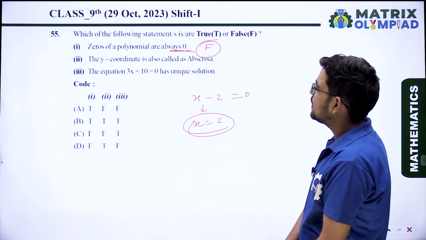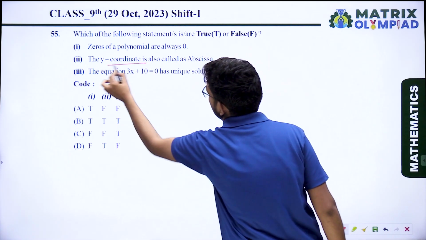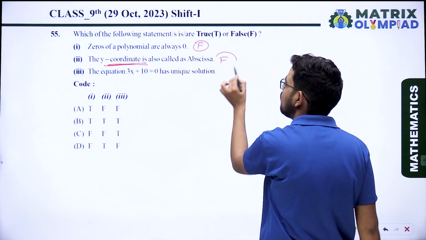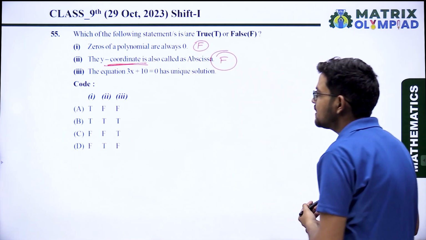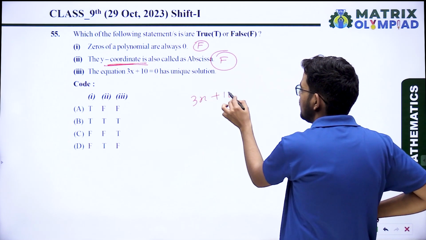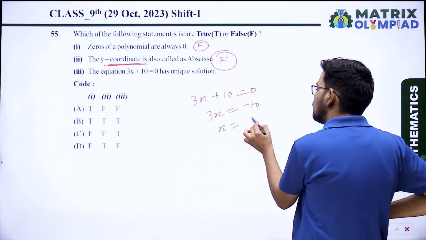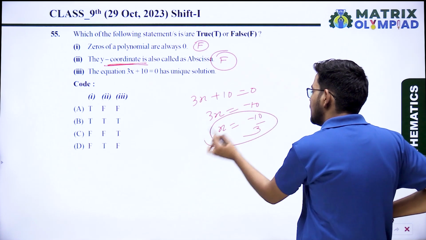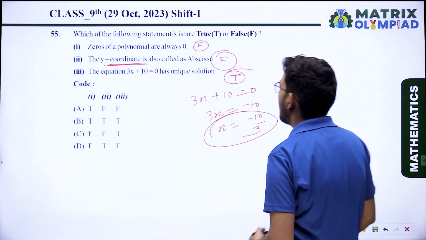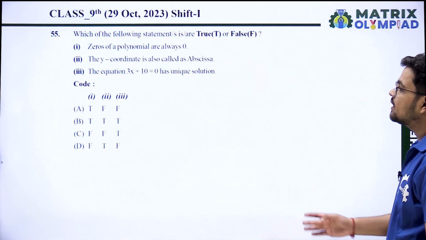Second: the y coordinate is also called abscissa. No, the y coordinate is called ordinate, not abscissa. So the second is also false. The equation 3x + 10 = 0 has a unique solution. Try to solve: 3x + 10 = 0, 3x = -10, x = -10/3. You are getting a unique value. Yes, it has a unique solution. So this one is true. FFT. Option C is the correct answer.